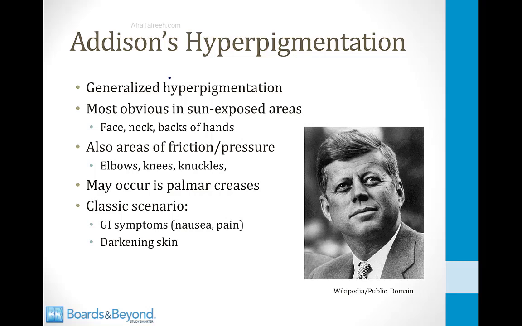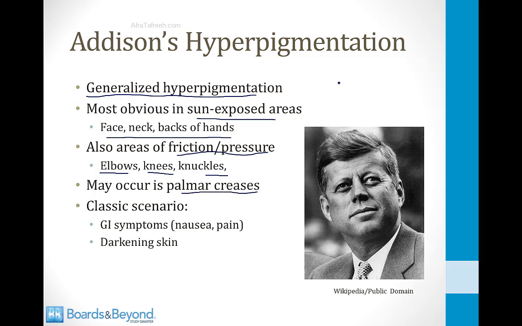You will not see this symptom in patients who have secondary adrenal insufficiency in which the ACTH is low. So Addison's hyperpigmentation is usually a generalized hyperpigmentation. These patients can look like they always have a suntan. It's most obvious in the sun-exposed areas like the face, neck, and the back of the hands. It's also classic for it to occur in areas of friction or pressure like the elbows, the knees, and the knuckles. Sometimes you can also see it in the palmar creases of the hands.